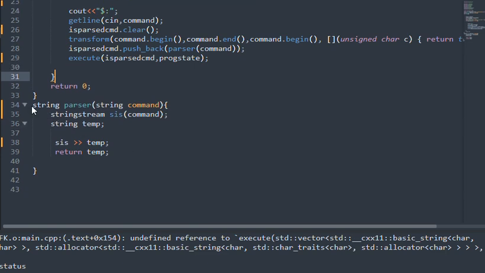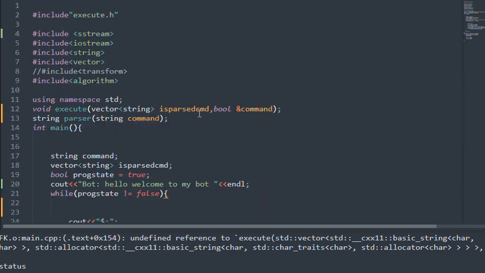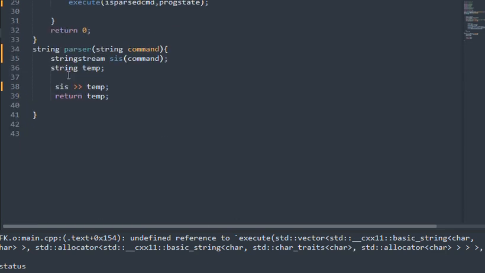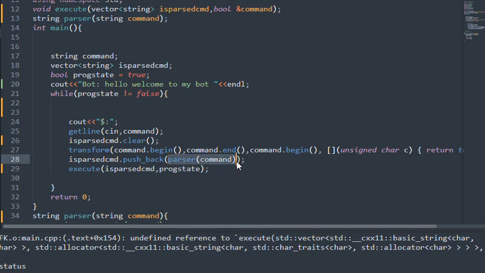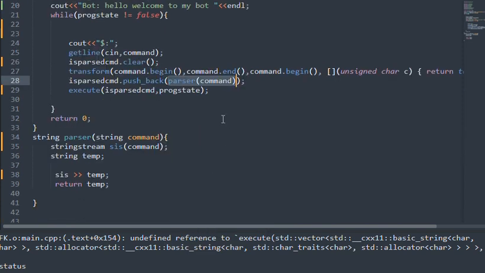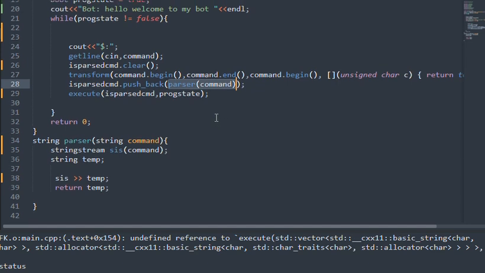This is the parser function which we had declared earlier. The parser is running here and it is returning a string data type. We put the command here and store it inside the string stream. This class, stringstream, will have the command.